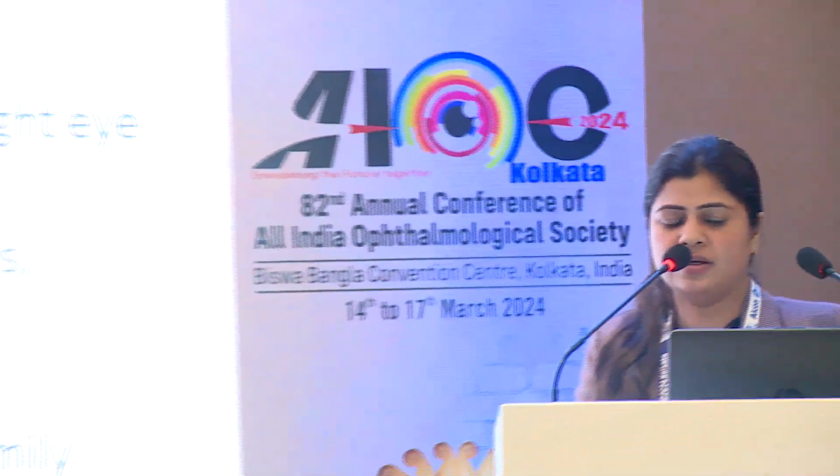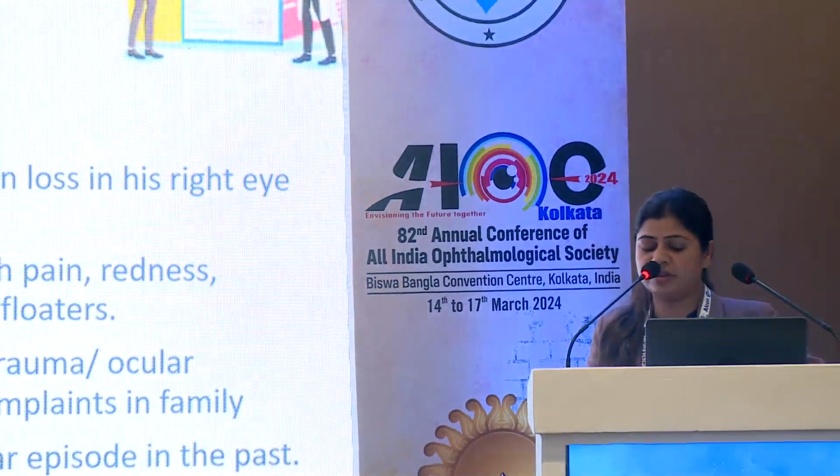Good morning, everyone. I'll be presenting a case of herpes zoster optic neuritis. Herpes zoster ophthalmicus is a viral infection caused by the reactivation of the varicella virus, affecting the trigeminal nerve. The vesicular rashes normally precede the eye manifestations, and eye lesions are seen in almost 17% of cases. The commonly seen ocular manifestations are keratouveitis, secondary glaucoma, retinal necrosis, vasculitis, or optic neuritis. Optic neuritis is one of the rare complications of herpes zoster, and as per reports, it is seen in 0.4% of cases.